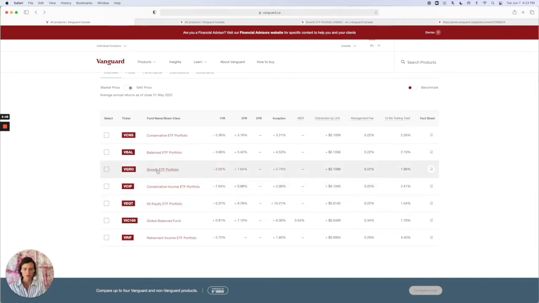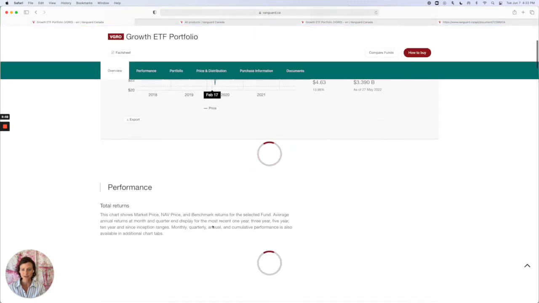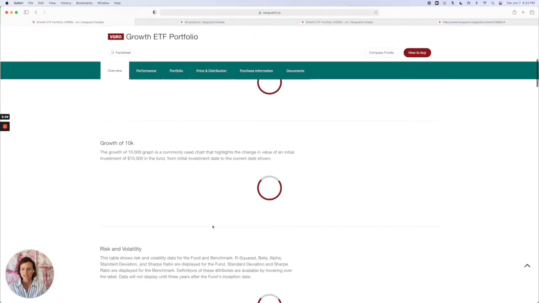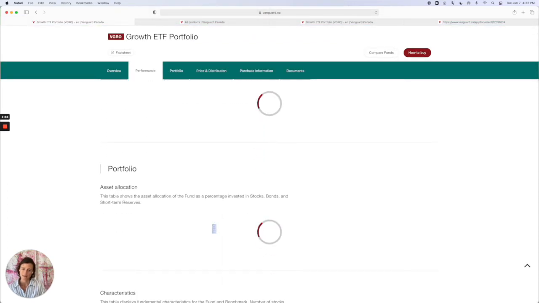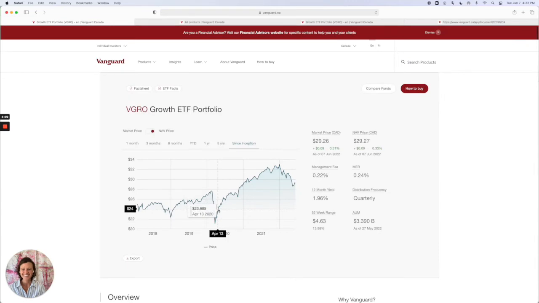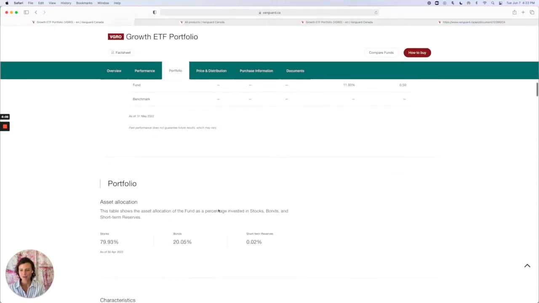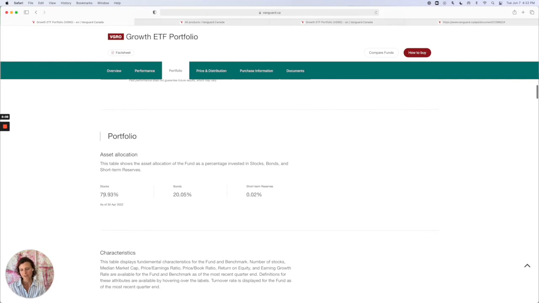So just to show you what the growth ETF allocation is, if you scroll down, you'll see, oh, it's going to make me scroll down again, isn't it? Come on. Here we go. You can do it. All right, the asset allocation of the growth portfolio is just what we talked about, 80% stocks, 20% bonds. So this is great if you are younger and want to have bonds in your portfolio.